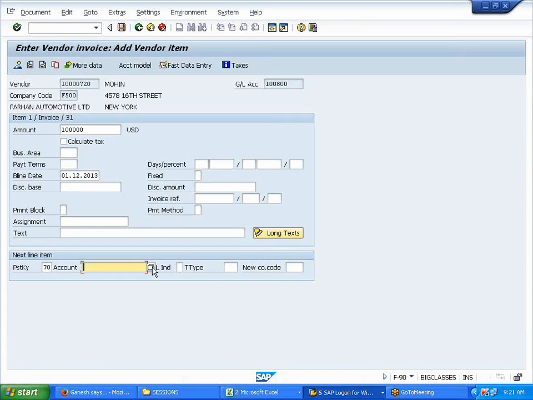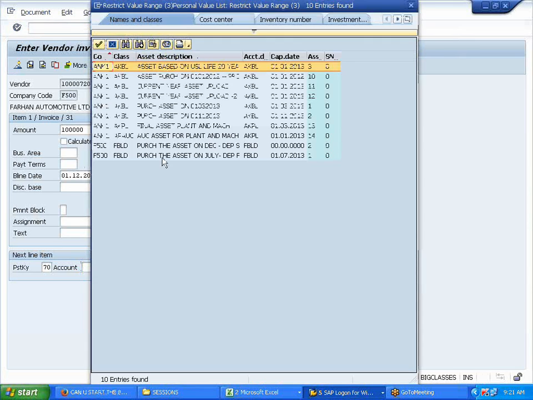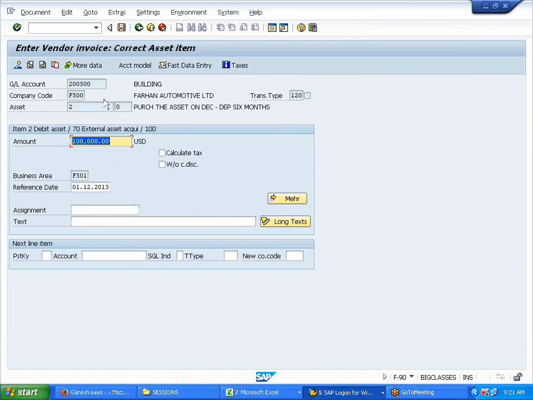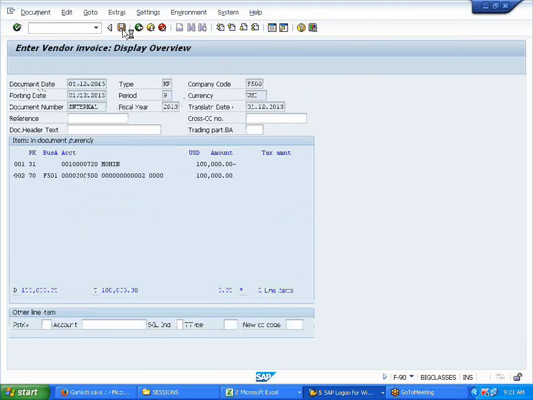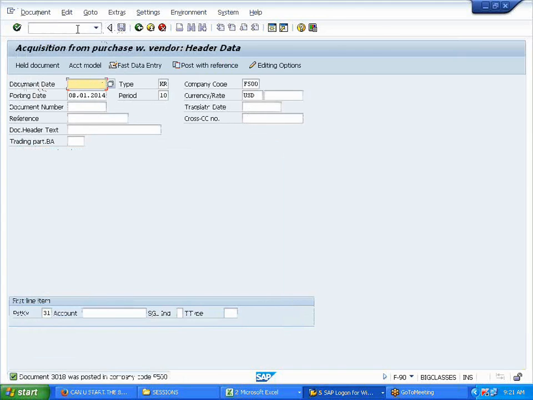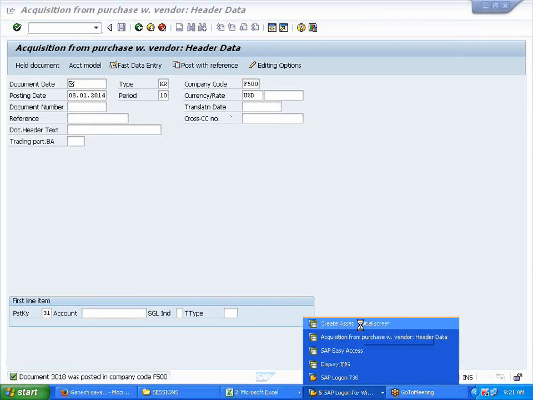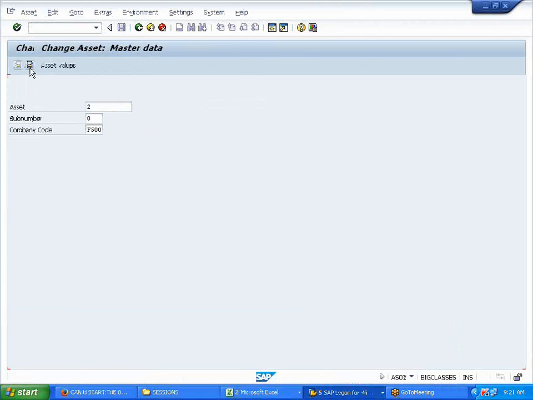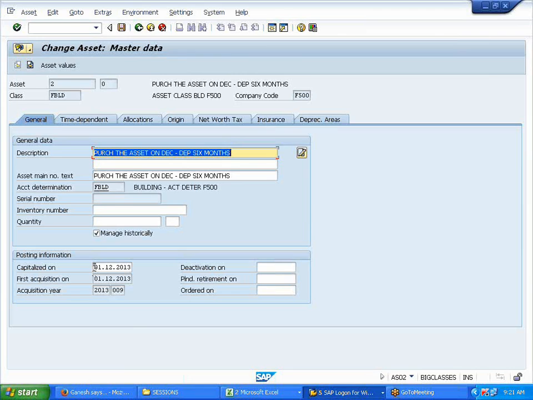Now the transaction type 100, so I'll go here and pick that up. External acquisition, enter 100,000. Simulate. I'll save it. Now go back, either to AW01N or to AS02. It's up to you how you want to see the report. I'm going to the master data. So what is here? December.